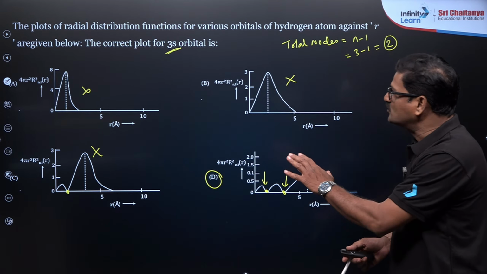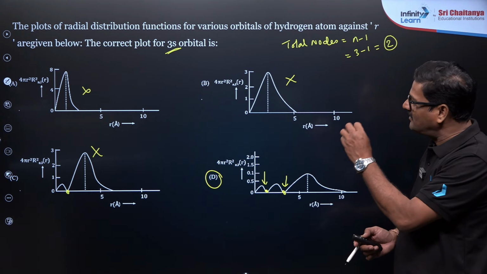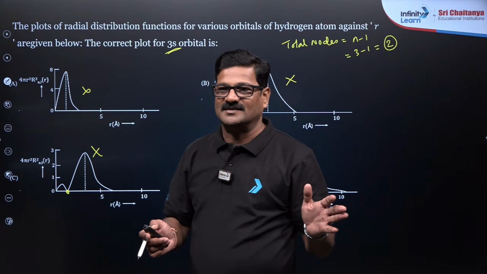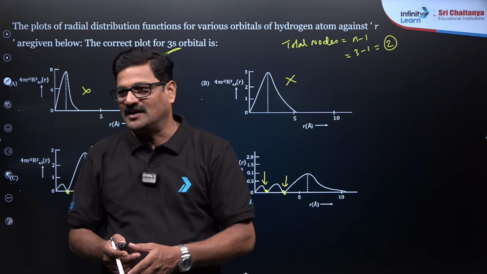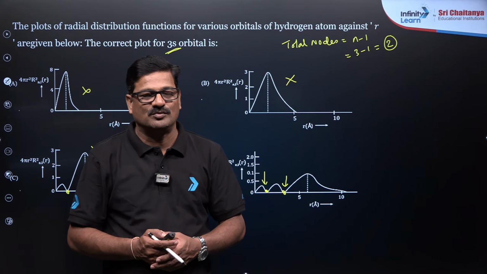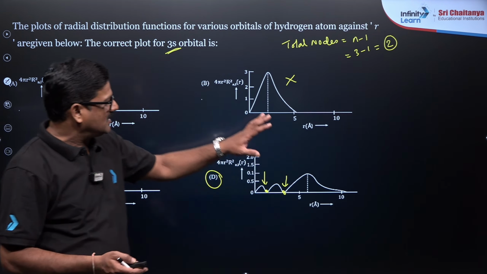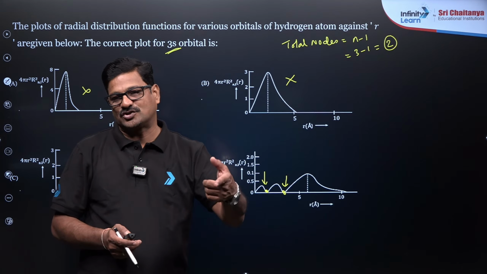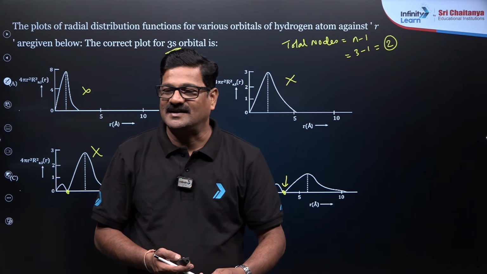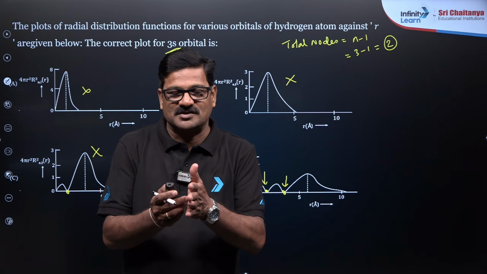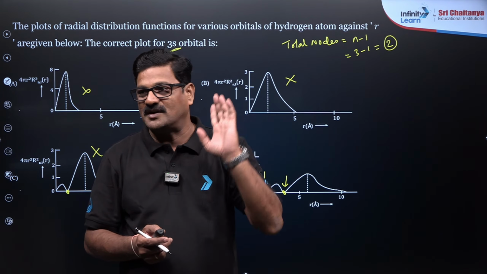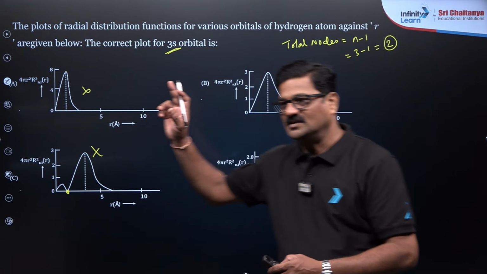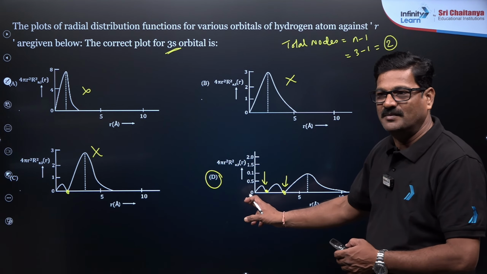But the students who are preparing for NEET examination, when you see graphs, it's a bouncer, isn't it? Now Sonali and the others, you all tell me, do you understand the best trick to answer these node and nodal plane curves? And we can have various connections relating these graphs with quantum numbers as well. The correct plot for 3s orbital. Yes, the option is going to be D. Agree?